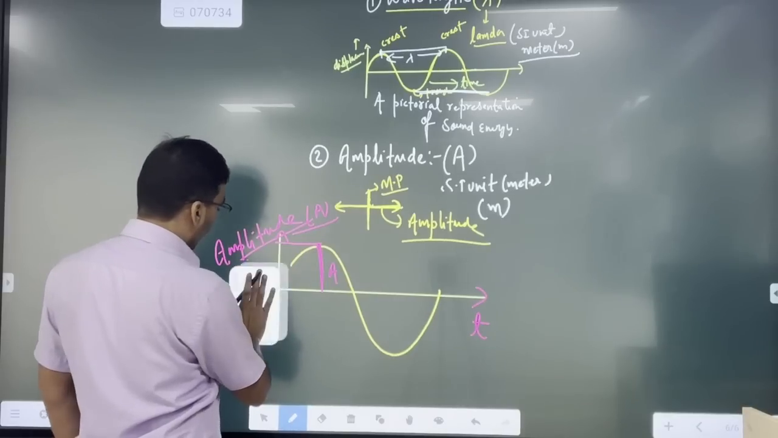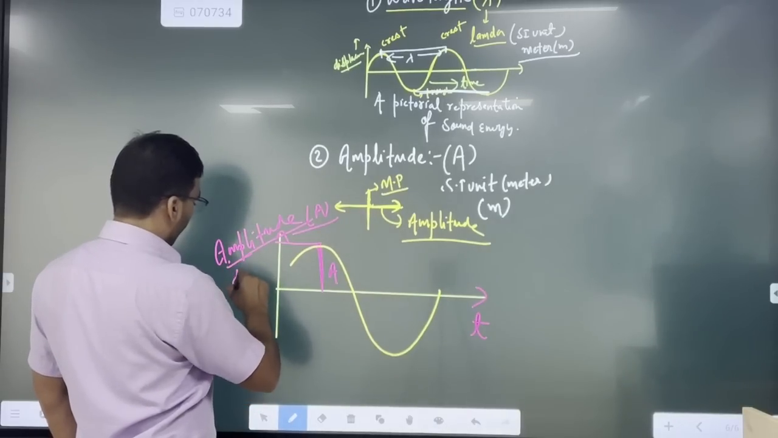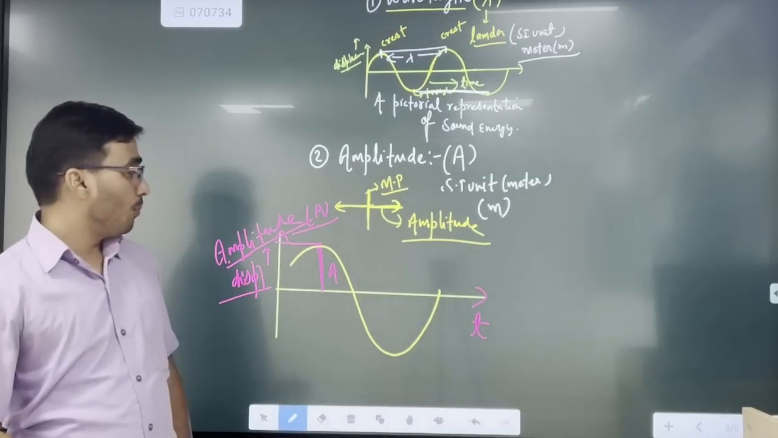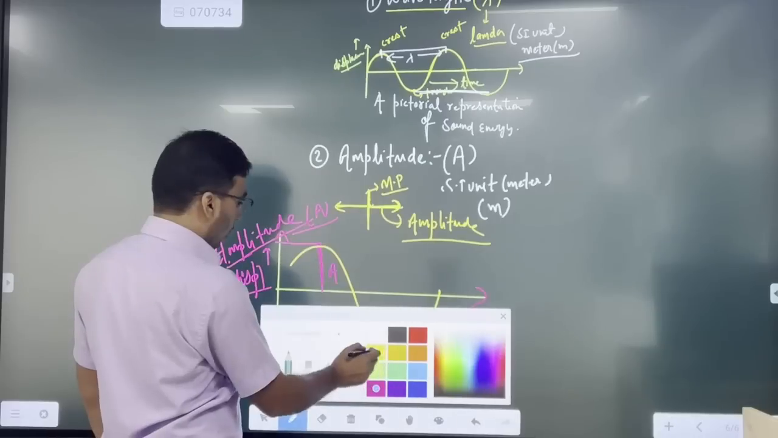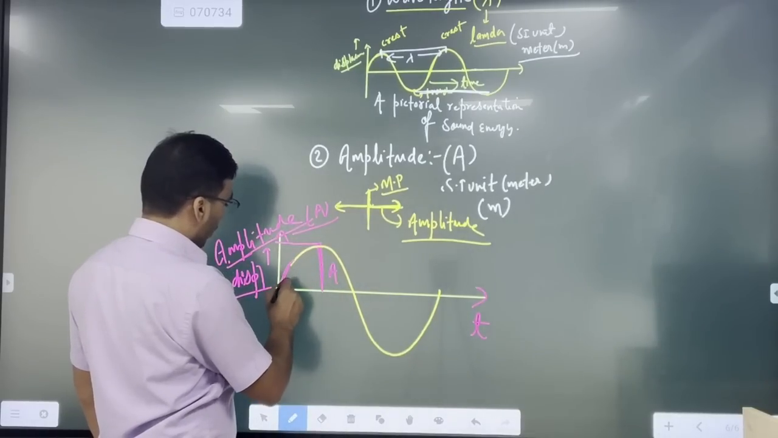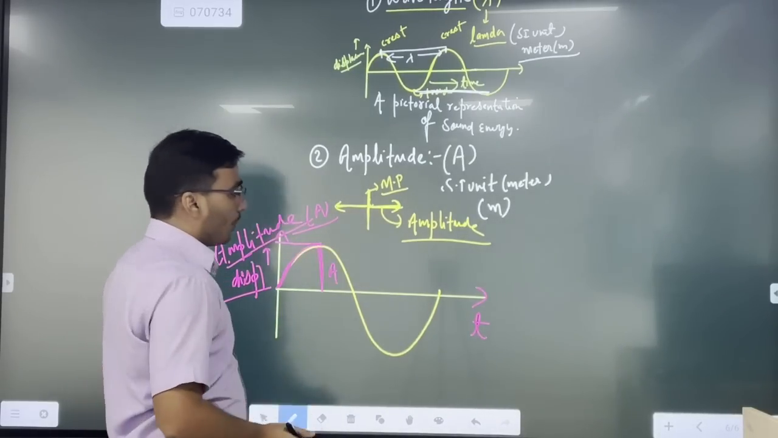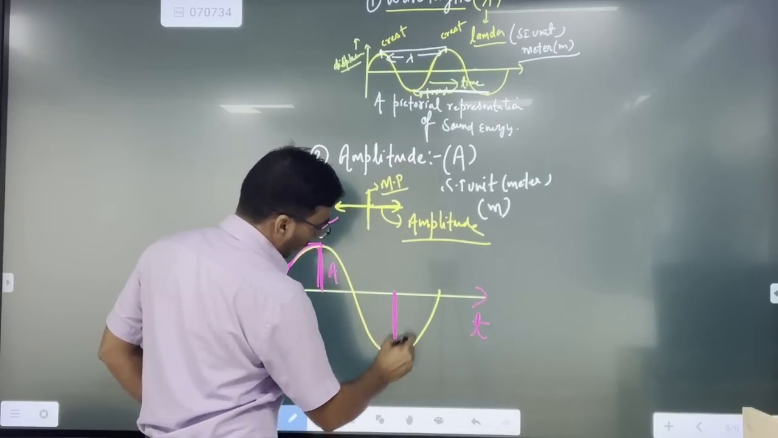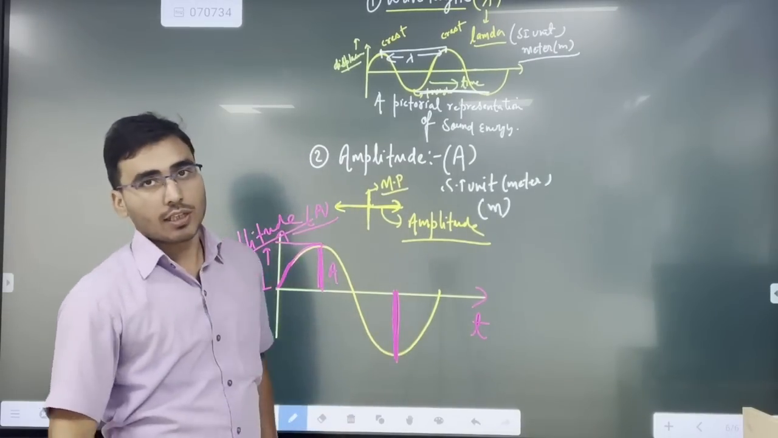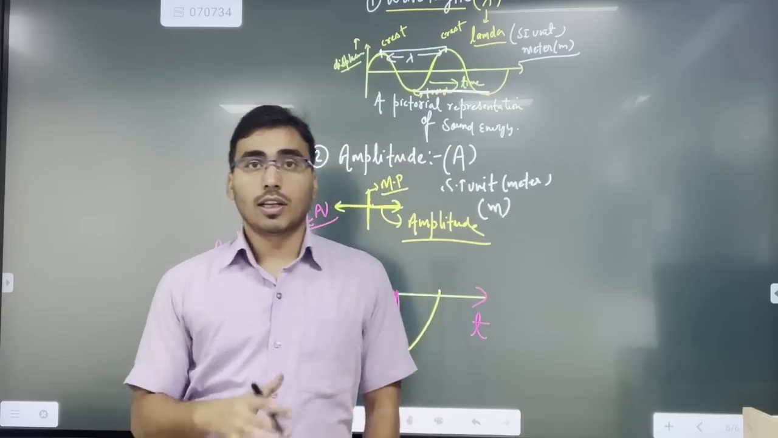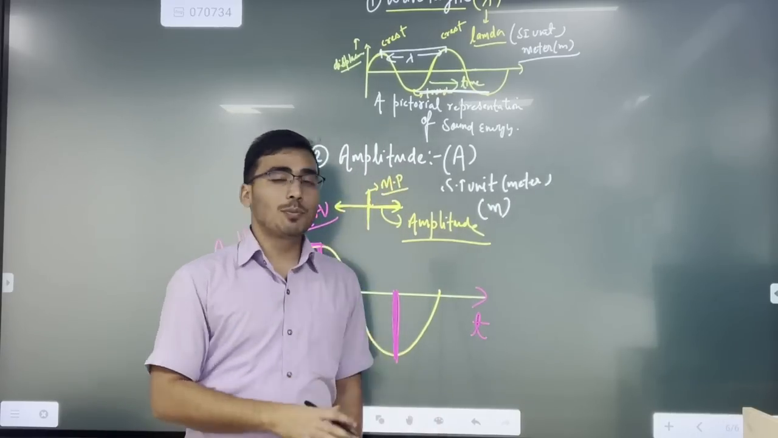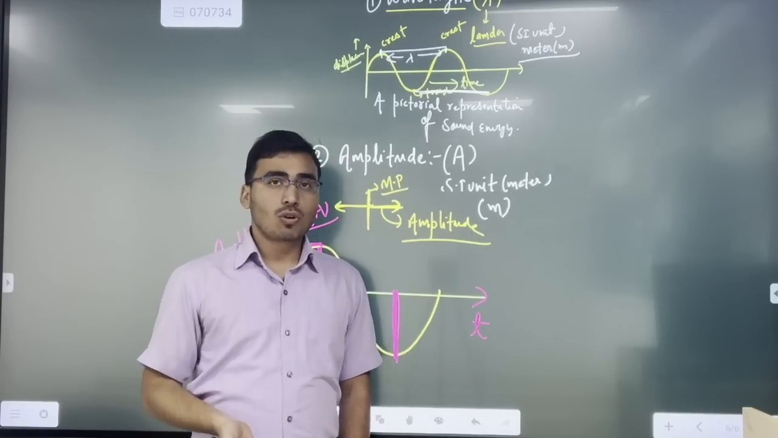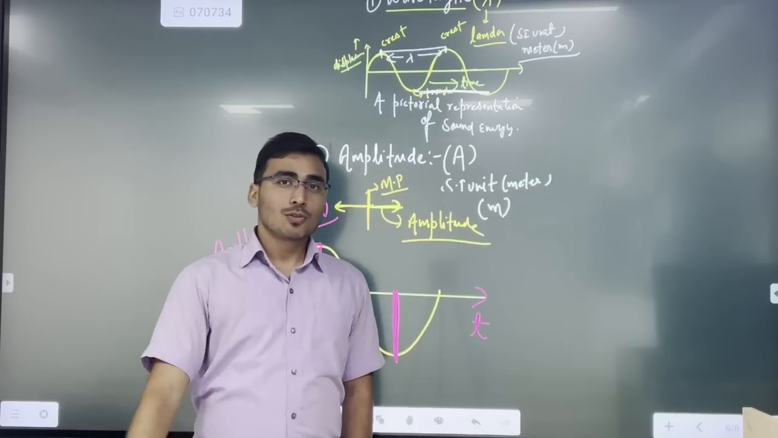So this is the simple displacement-time graph. The maximum displacement of the medium particle from its mean position, this elevation, we call the amplitude. Now we have understood the concept of wavelength and amplitude. We'll see some more topics in the next class. Okay, thank you, bye bye.